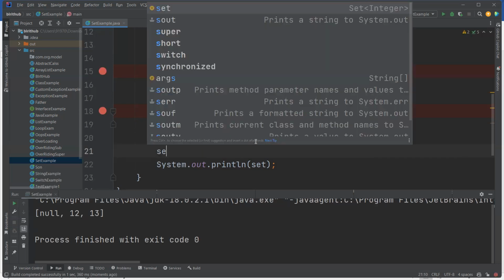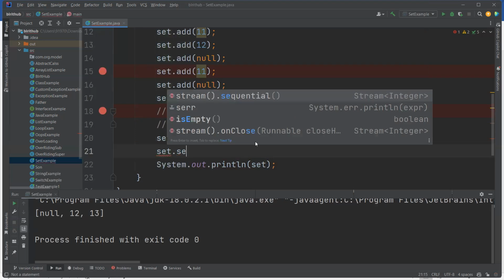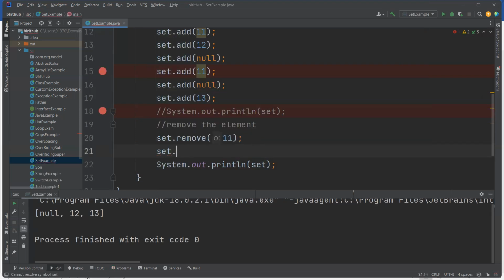I already told you, Set does not have an update method. We can't update any value in Set because we don't have update. How can we update?